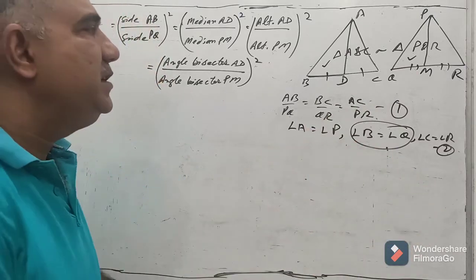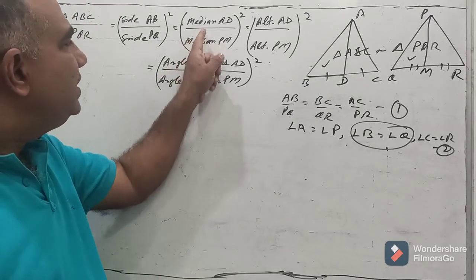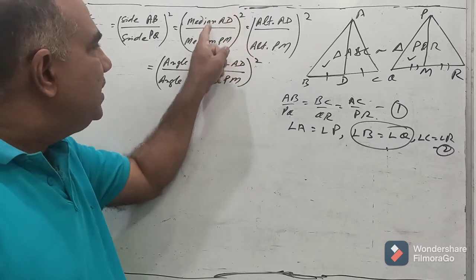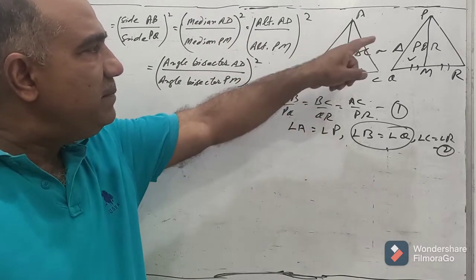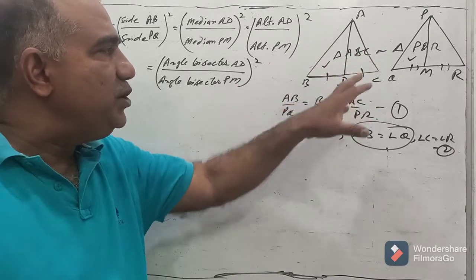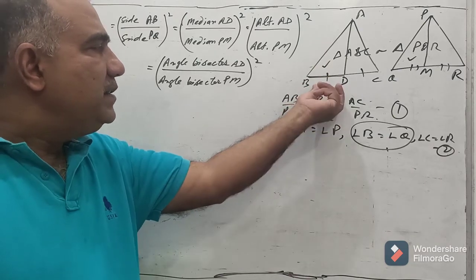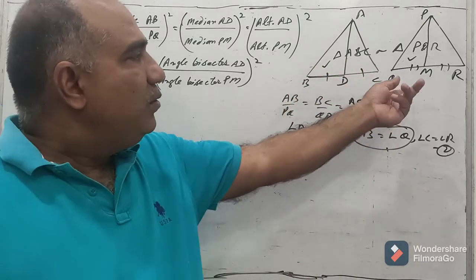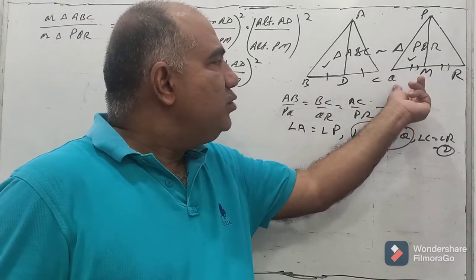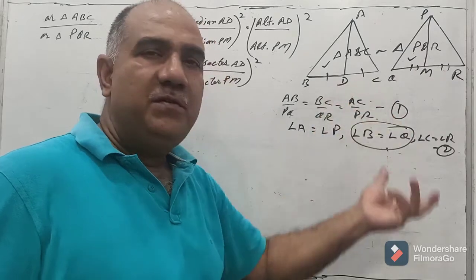So with this information, now right at outset, first we will prove that it is equal to square of the ratio of the medians. So for that purpose, let AD and PM be the median in triangle ABC and PQR respectively. Once AD is median in ABC, that means BD and DC will be equal. Median bisect the side on which it intersects. Also similarly, we can say that QM will be MR. And M is the midpoint of QR and D is midpoint of BC.